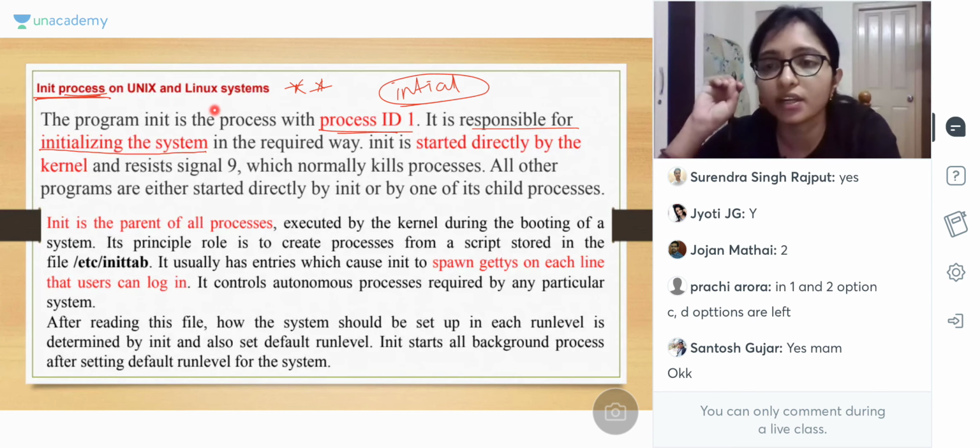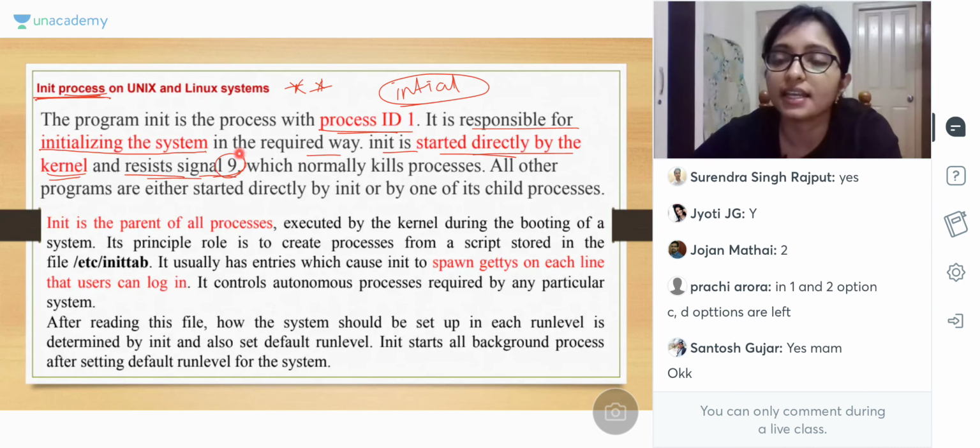When the first user logs in to the system, the init process is created. After the login, the init process is created. That is the initial process with process ID 1, and init is started directly by the kernel. And it registers signal 9. Signal 9 normally kills the process, so using signal 9 it kills the process. After that, init is stopped.